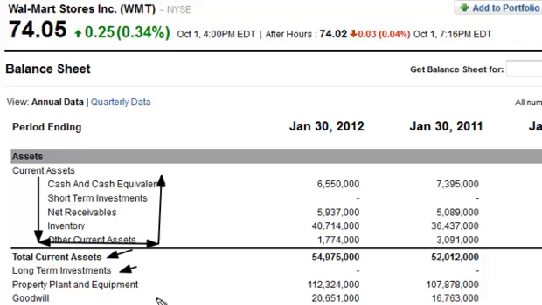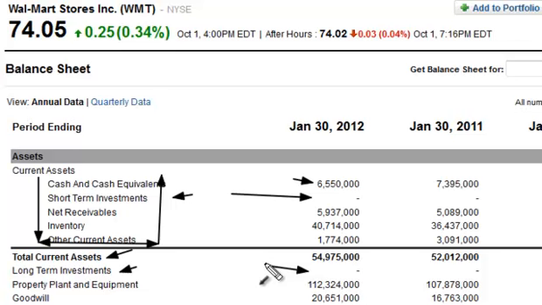Now, if a company decided that they had these long-term assets and they decided they were going to sell them, you would see them reduce the long-term investments line here, and you would see them increase the short-term investments, basically saying, okay, we had a long-term position here, and now we plan on selling those within the next 12 months. They would be listed here until they were sold and then turned into cash, which would then go there, right? Okay, so that's how that would actually be played out.